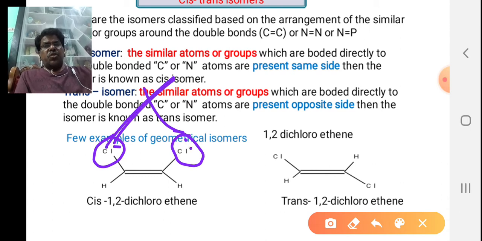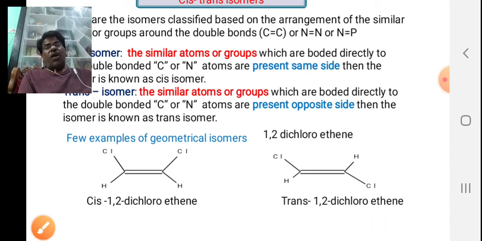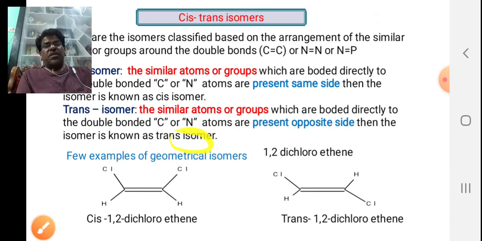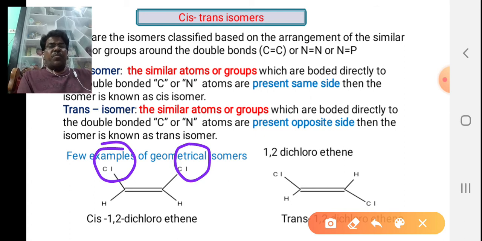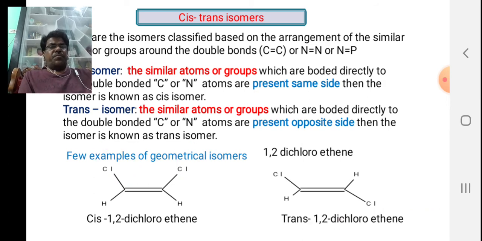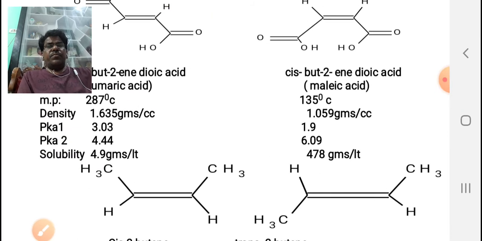These two are similar, these two are similar. A minimum of one is common on both. The second one may or may not be, but both may be common, or at least one should be common to exhibit cis-trans isomerism. That was the first example, and coming to the second example.